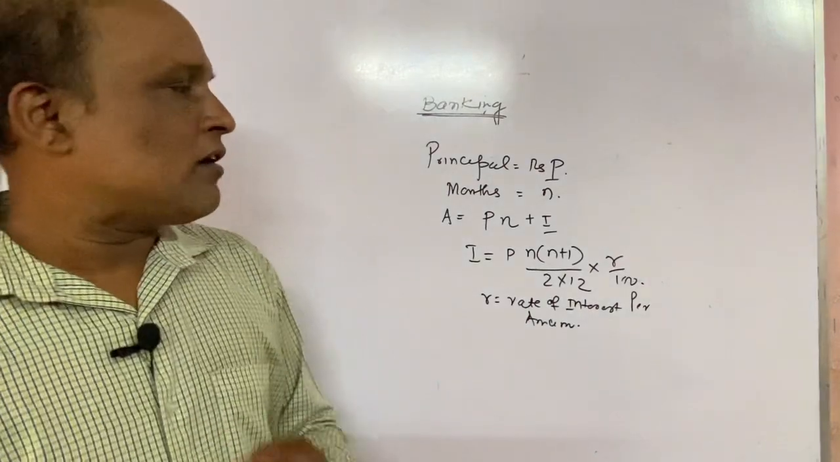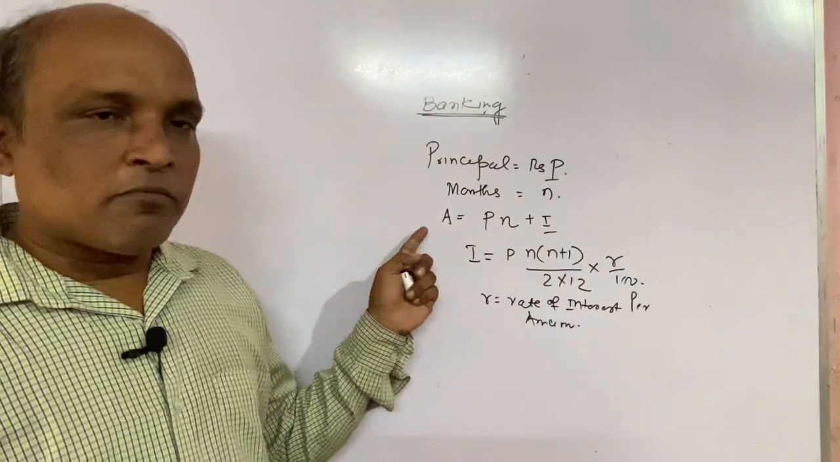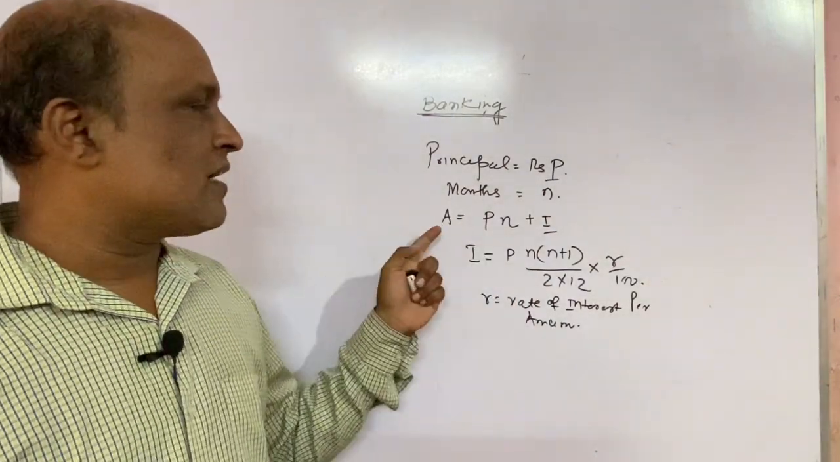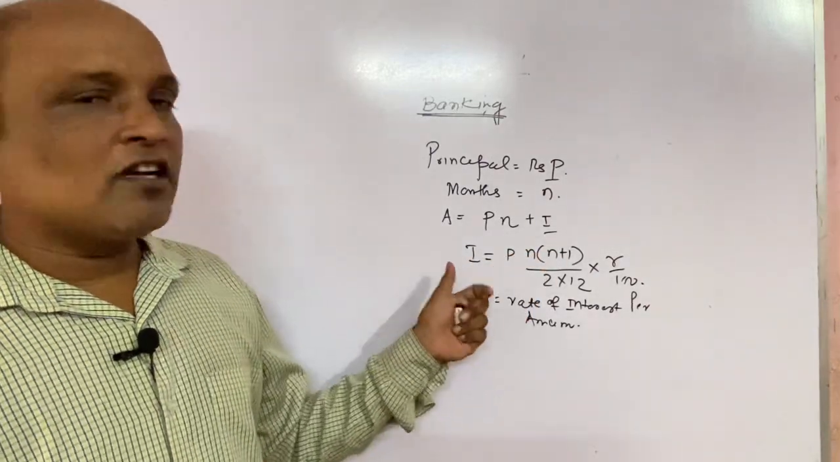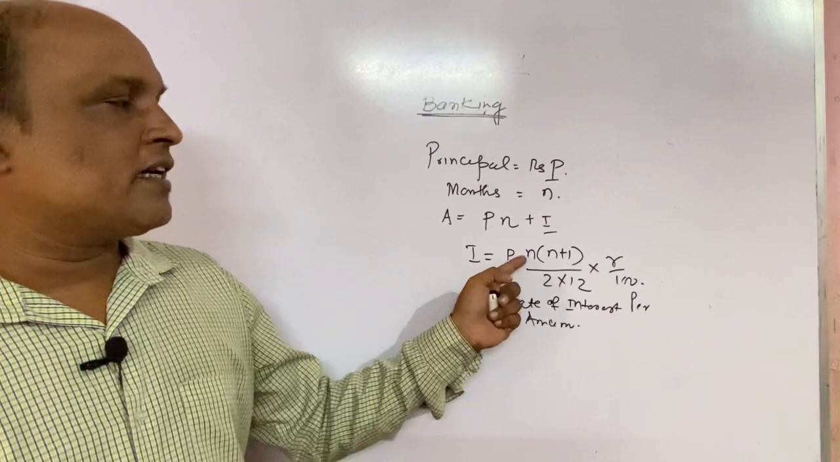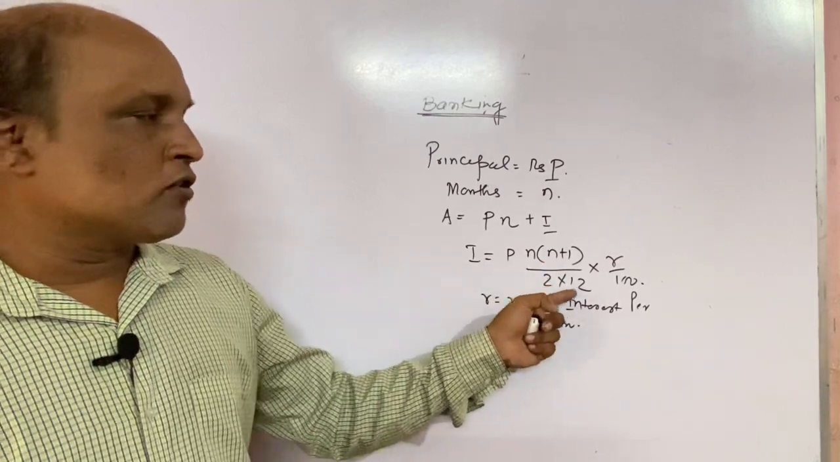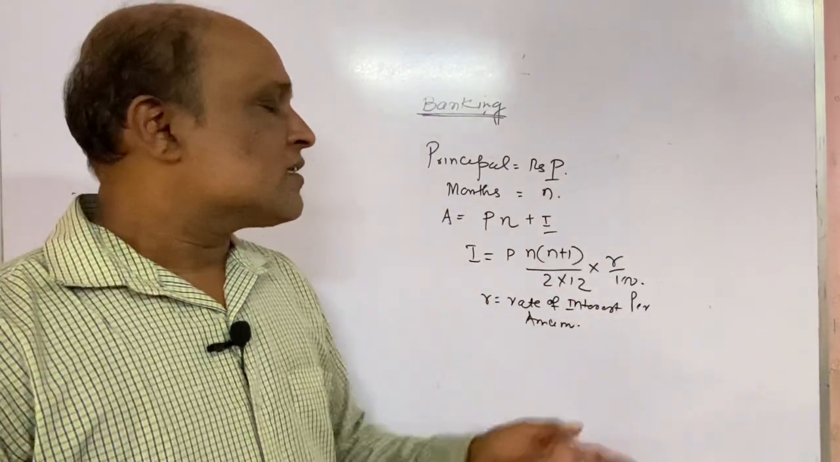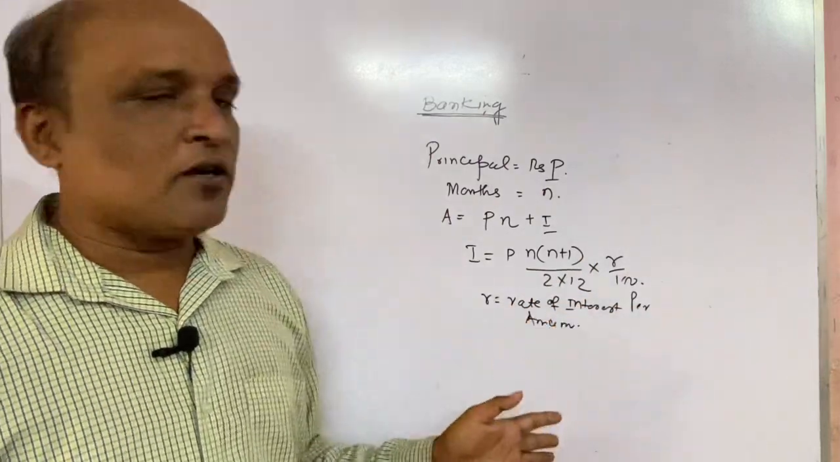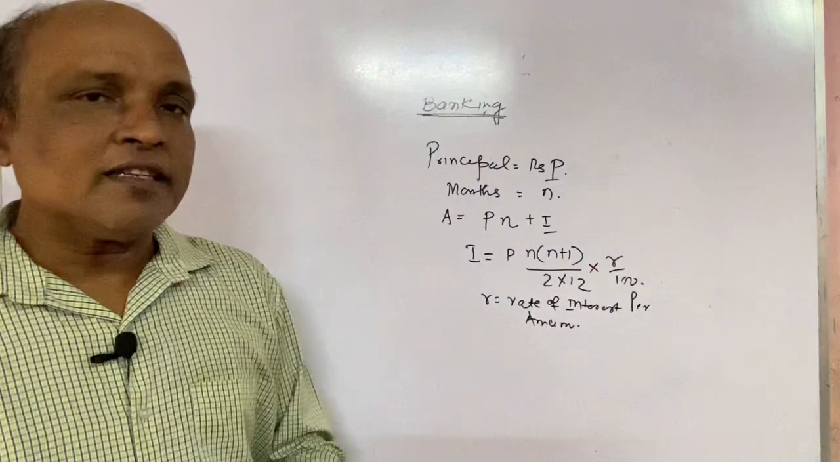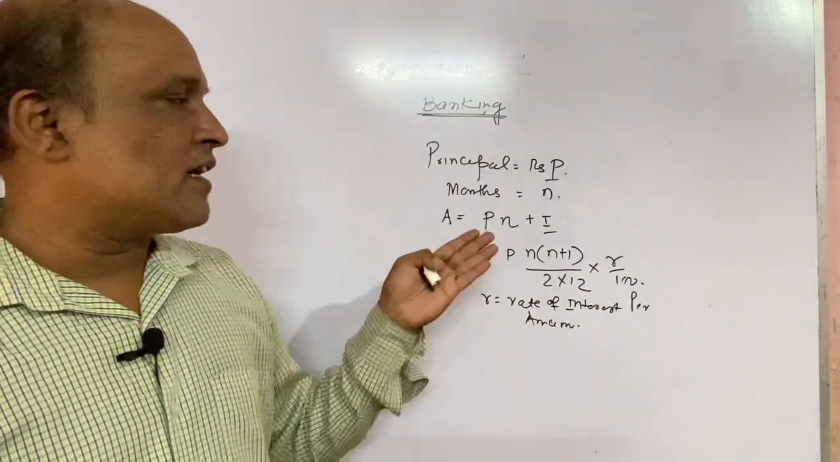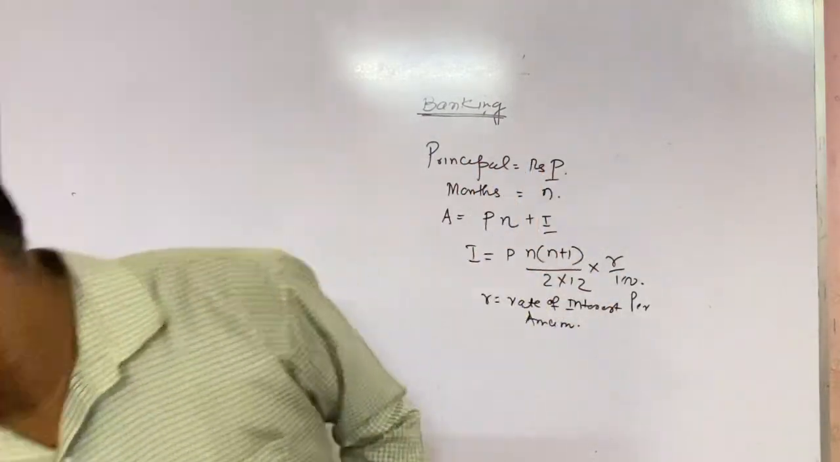So now our formula is: at the end of n months, the amount will be equal to P into n plus I, where the interest I is P n into n plus 1 by 2 into 12 into R by 100. This R is the rate of interest per annum. Now we'll discuss a question regarding this, to see how to use this formula.